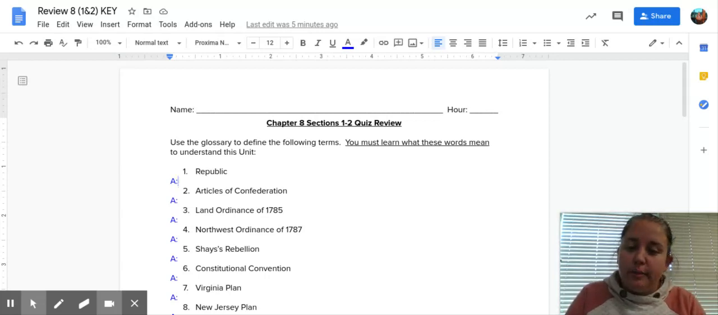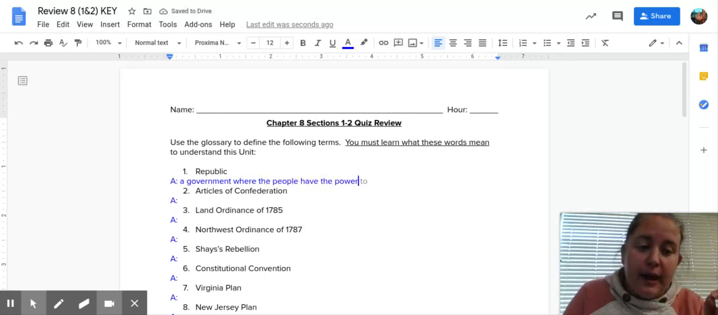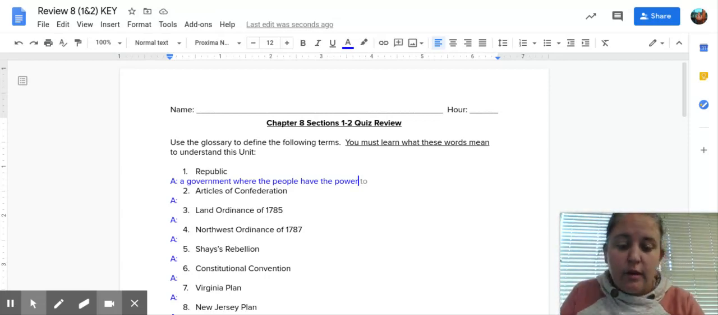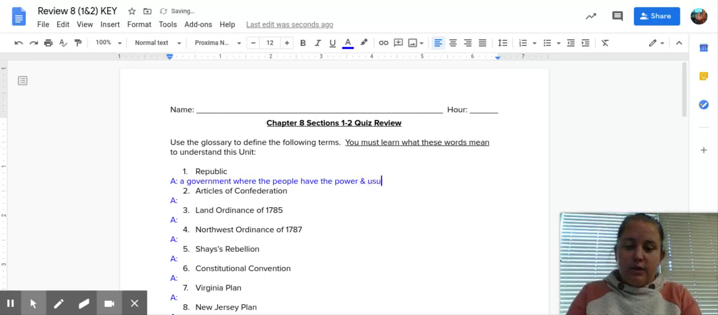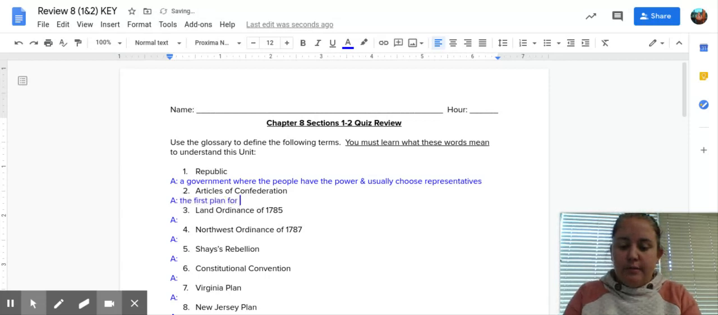Okay, so first one, number one, a republic. A republic is a form of government where the people have the power. Usually that means that they show that power by voting for representatives that then go to the government and make decisions for them. So I'm going to put that in. Usually choose representatives.